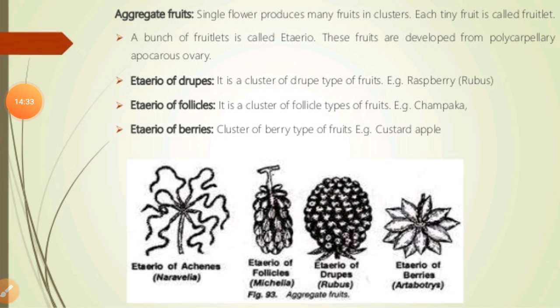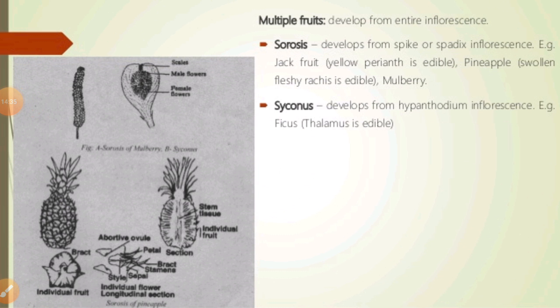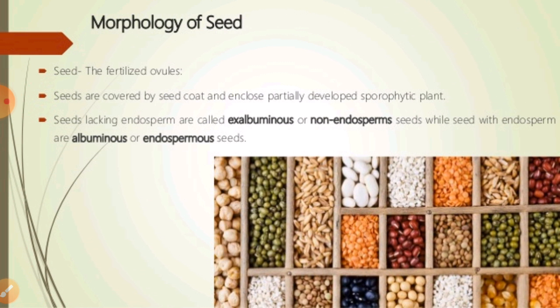after that we have to talk about the morphological structure of these seeds. We have to know the different types of seeds. Generally, as I told you, the ovule after fertilization develops into a seed, and a seed is made up of the seed coat and an embryo. An embryo is made up of the radicle and the embryonal axis. Some seeds have one cotyledon and some seeds have two cotyledons.